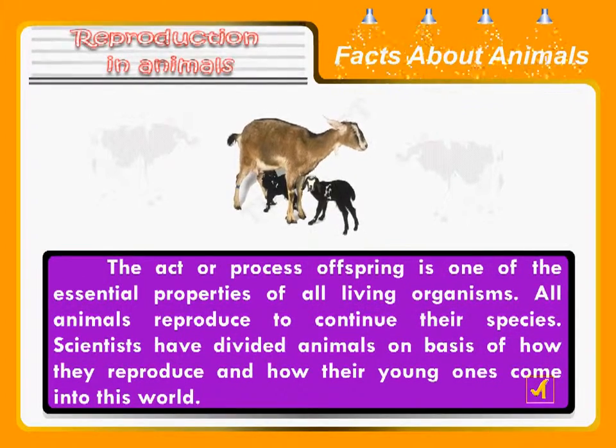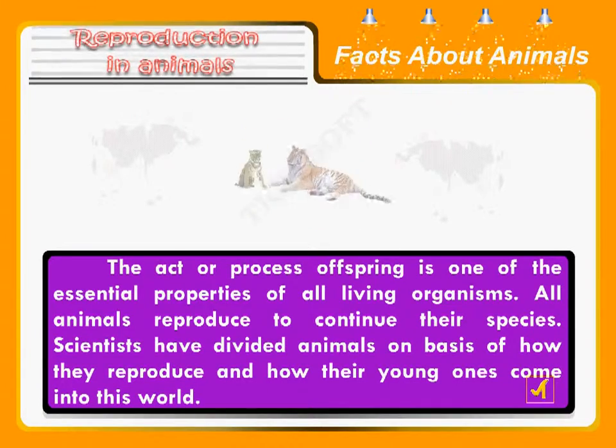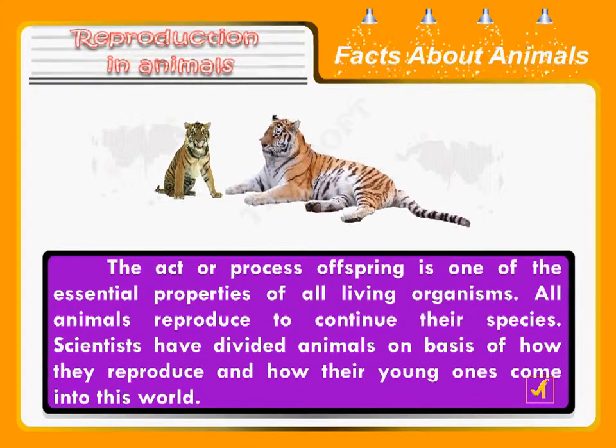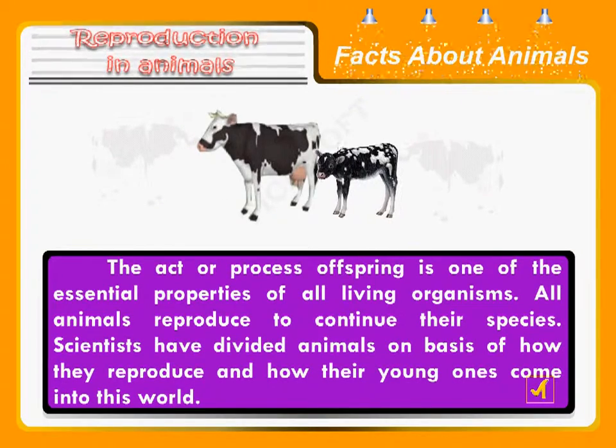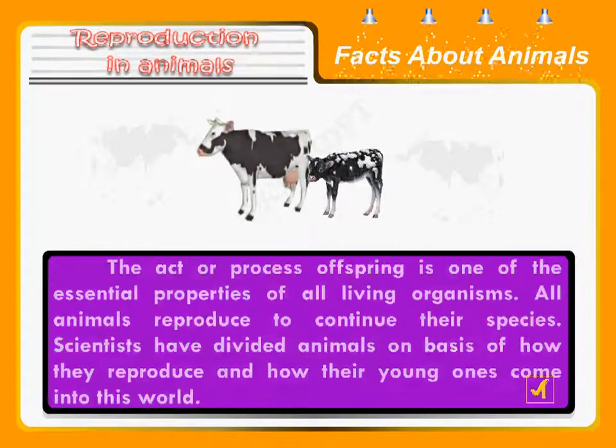Reproduction in animals. The act or process of producing offspring is one of the essential properties of all living organisms. All animals reproduce to continue their species. Scientists have divided animals on the basis of how they reproduce and how their young ones come into this world.